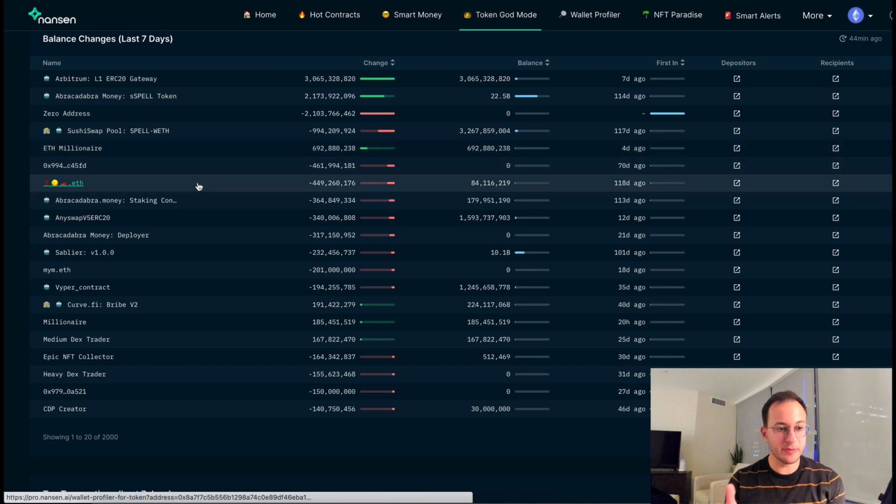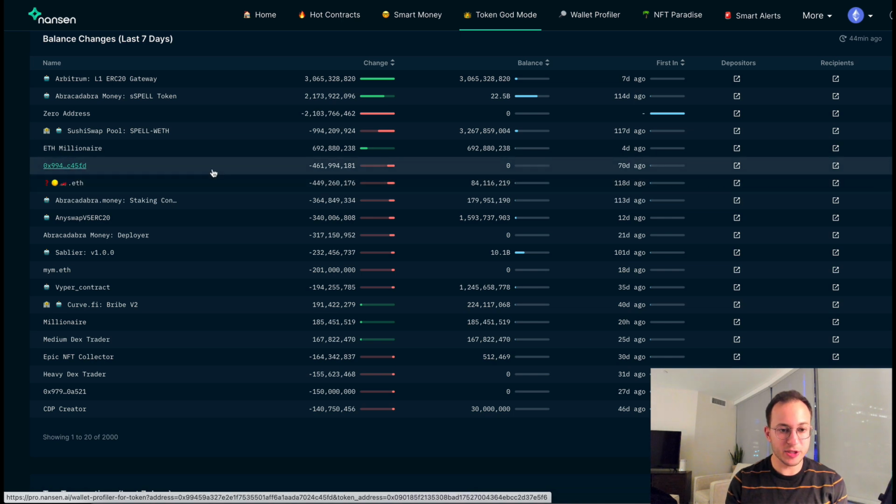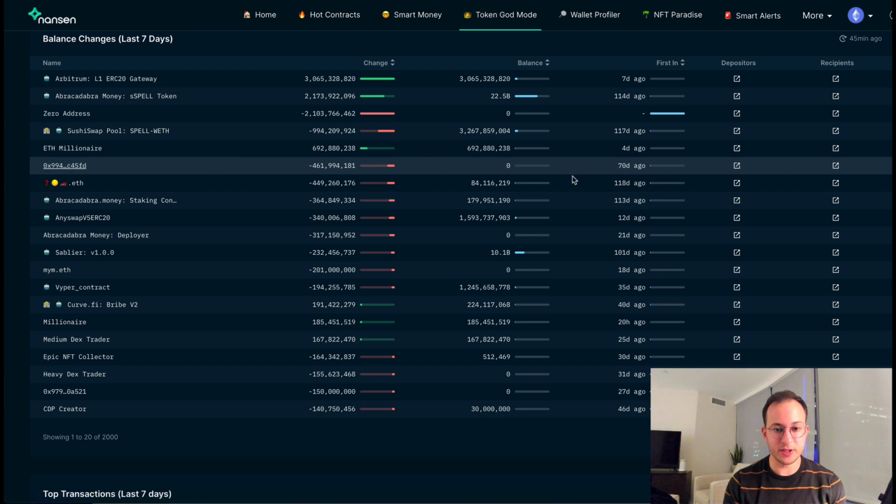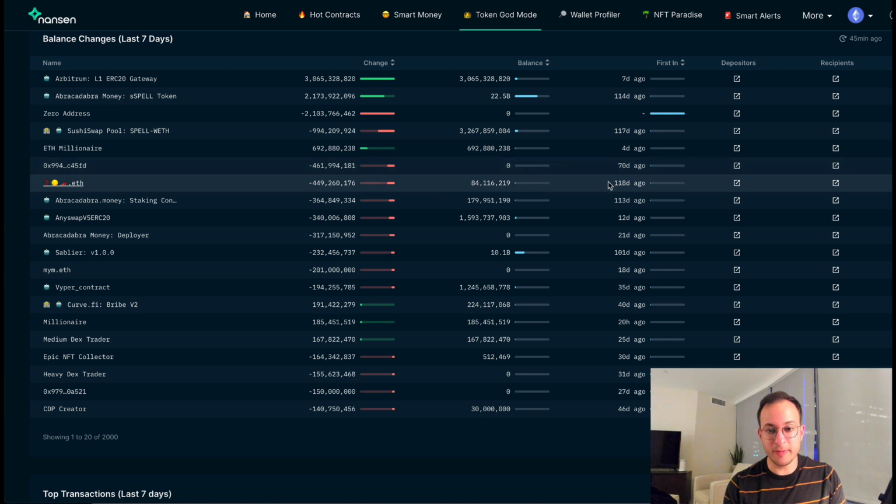Now that picture does change a bit if we look at some of the next addresses. You can see these two here have pretty much fully depleted their Spell governance token balance. This first address purchased their token 70 days ago, has realized a lot of profit, and you can see they actually sold about 500 million tokens and now hold none. This next address purchased about 118 days ago and sold again about 500 million and now holds very little of these Spell governance tokens. Now, if we wanted to, we could actually dive deeper into these addresses, see if they're perhaps insiders in the project or just what other tokens they're holding and what they're doing on chain.